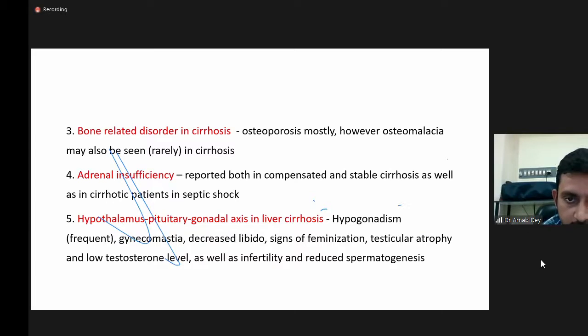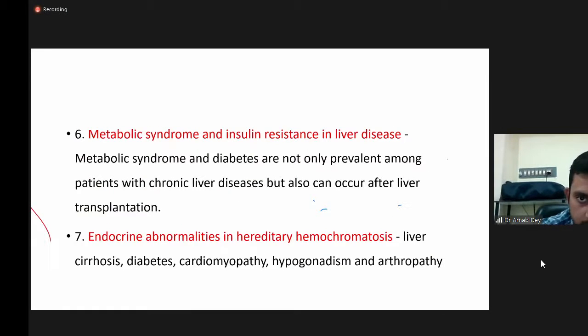Adrenal insufficiency has been reported in both compensated and stable cirrhosis as well as in cirrhotic patients. Hypothalamus-pituitary-gonadal axis dysfunction in liver cirrhosis resulting in hypogonadism has been frequently reported: gynecomastia, decreased libido, signs of feminization, testicular atrophy, and low testosterone level. Metabolic syndrome and insulin resistance in liver disease are not only prevalent among patients with liver disease, but can also be seen after liver transplantation.